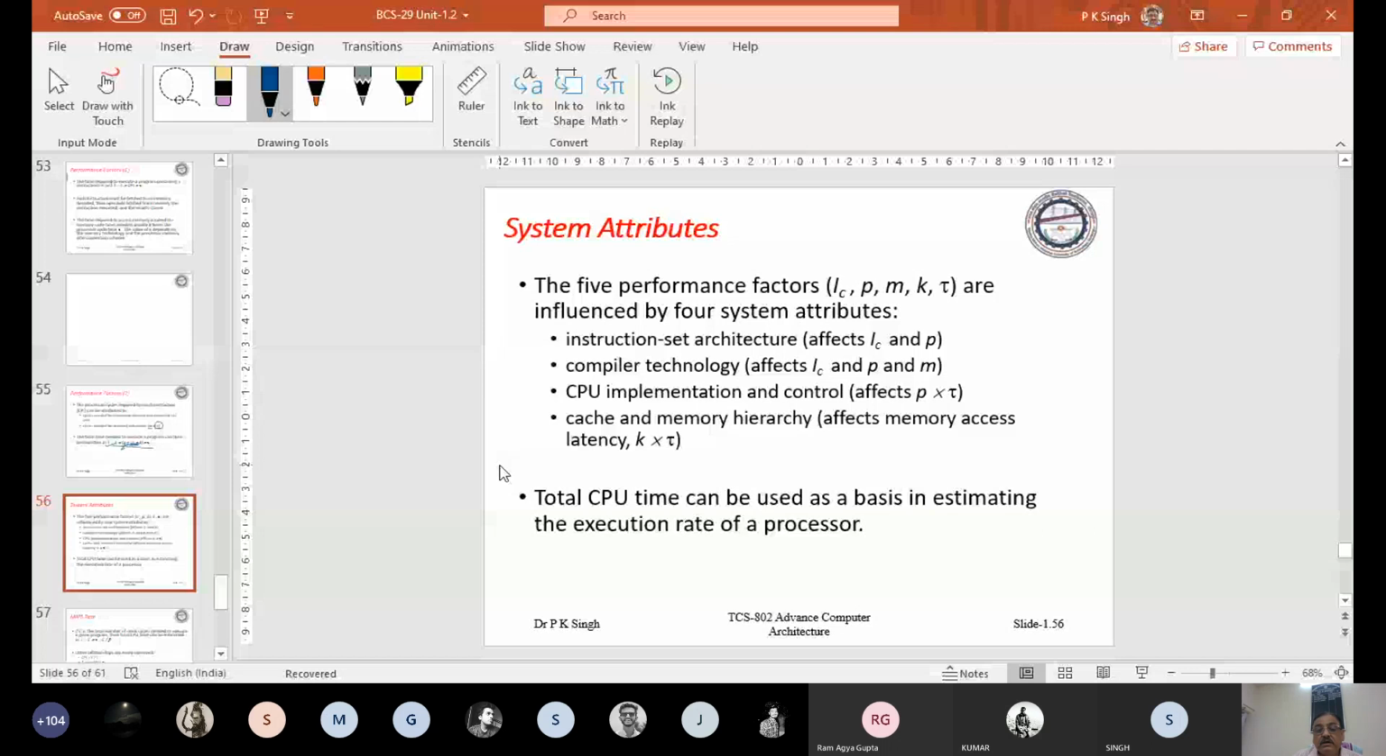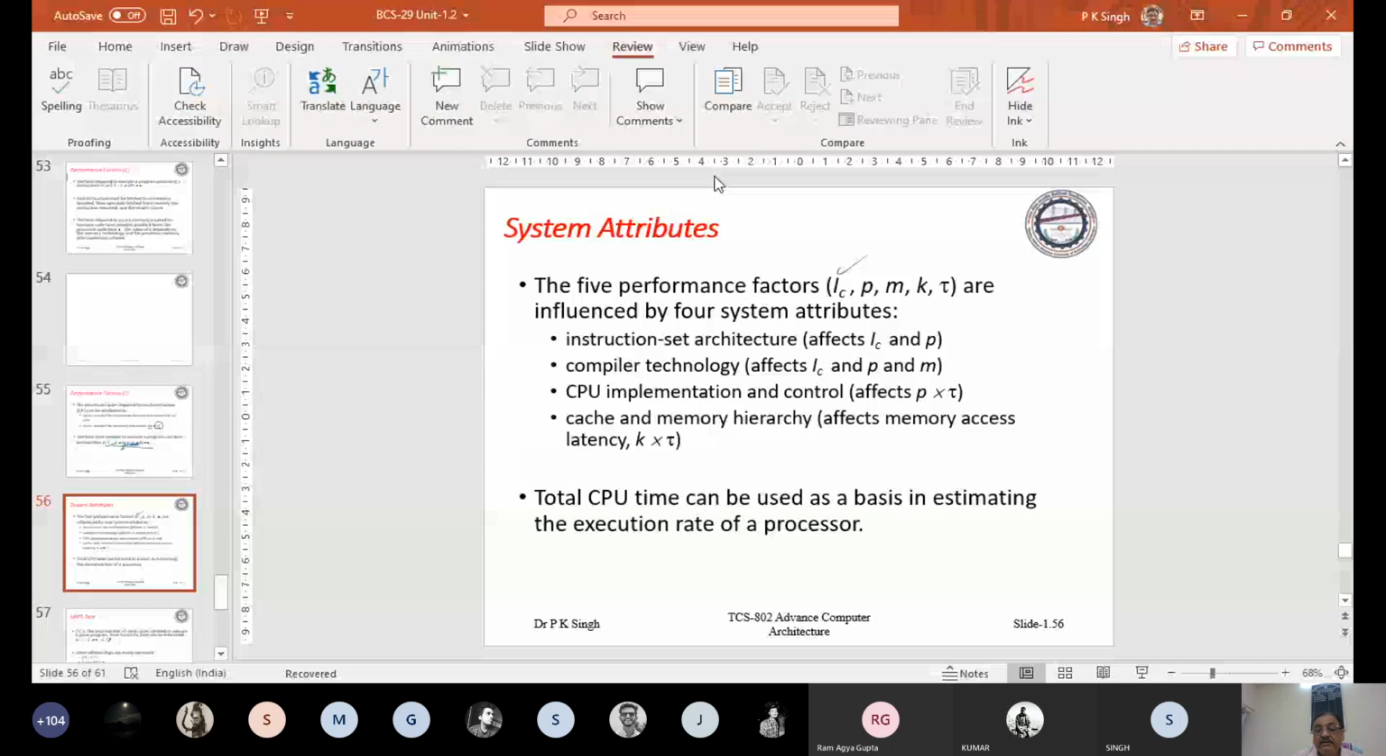Instruction count, this is the processor time, CPU time, memory. The K is the number of times memory is slower than the processor, and this is tau. So in the instruction set architecture, IC and P will be the main components, the main factors for the system performance.